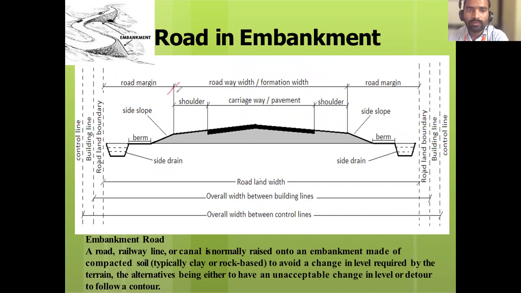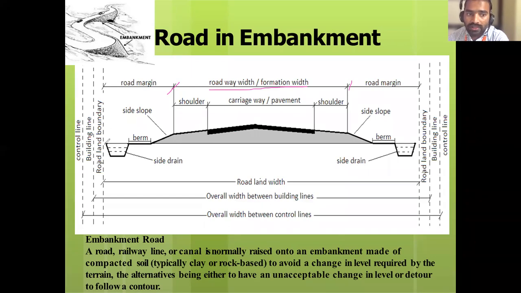See, this is the shoulder point. This is called the roadway width, or the formation width. So this is the extra filling area. Okay, this much is the top surface. Then again this is the side slope, this is the berm, this is the side drain.